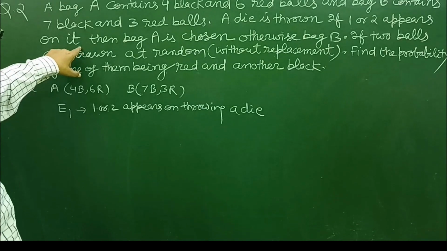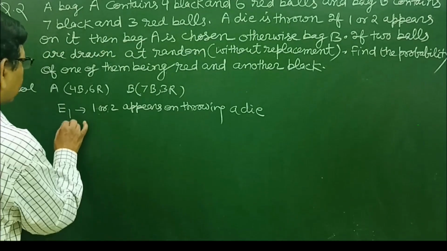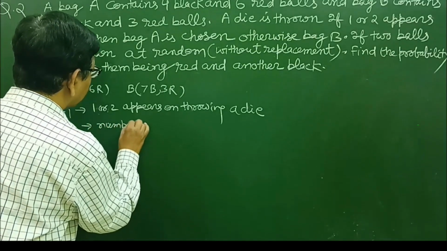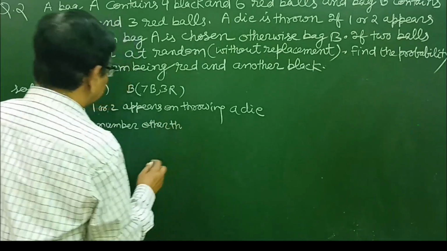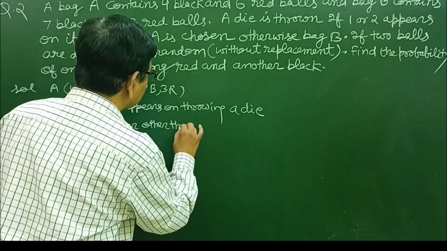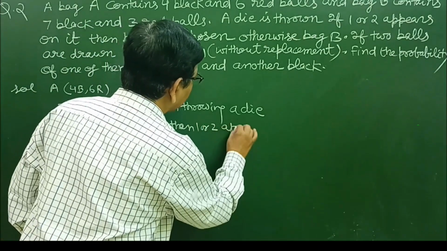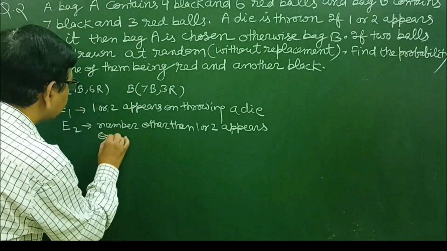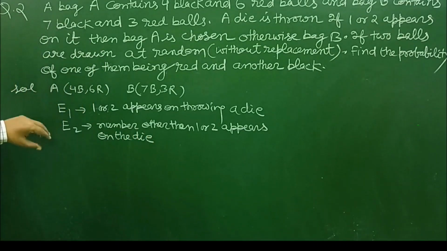If 1 or 2 appears, let us consider the event E1 as the event that 1 or 2 appears on throwing a die. The other event is, otherwise, so event E2 is that a number other than 1 or 2 appears on the die. So these are the first 2 events.